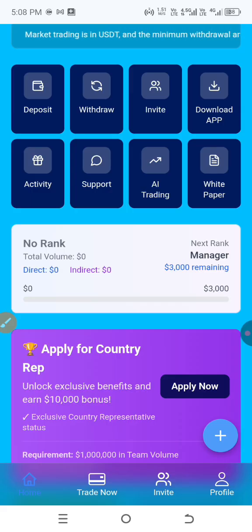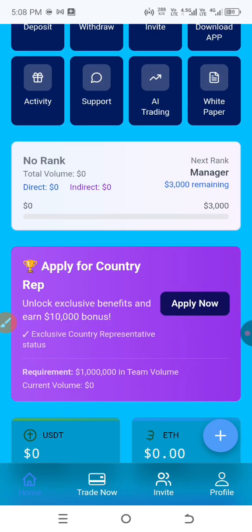Now, the beautiful thing about this is that it's a new platform and you can start earning immediately. Withdrawals are active, deposits are active. So let's get started. The first thing you will do when you click the link to register is to put in your username, your email, your password, and then allow the referral code to be there.